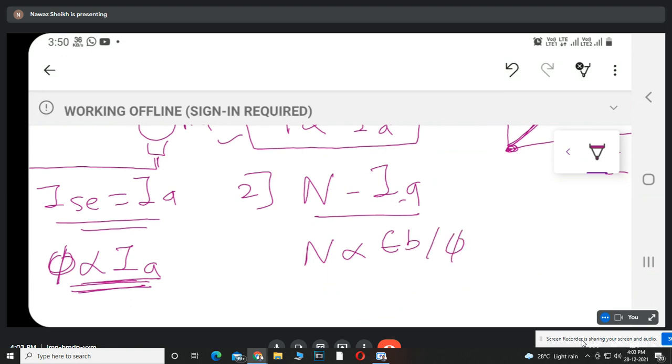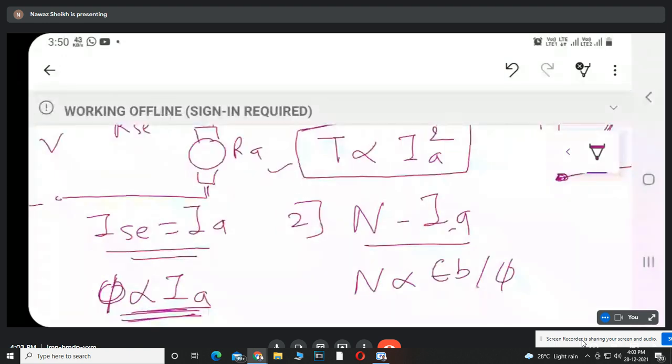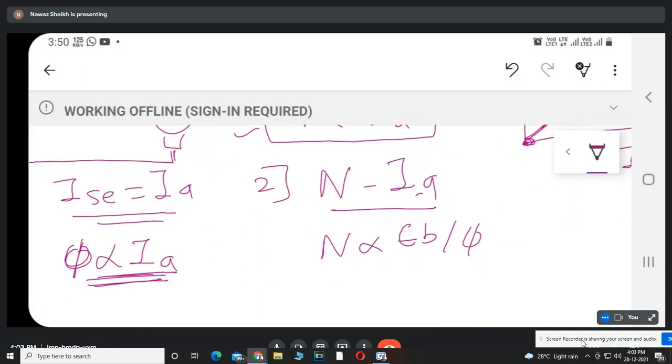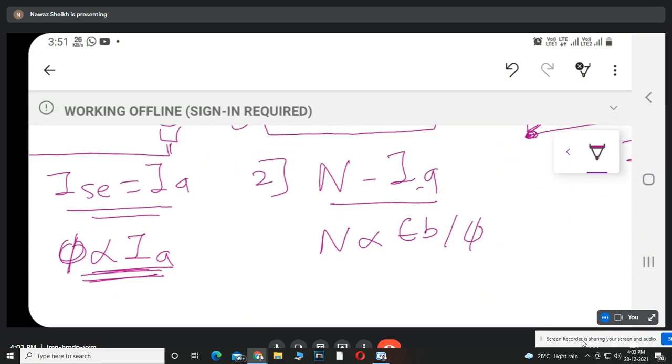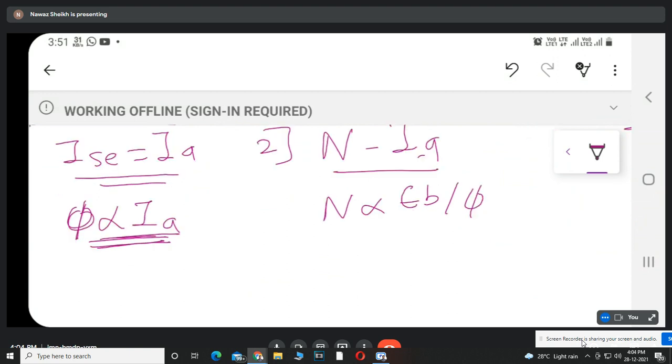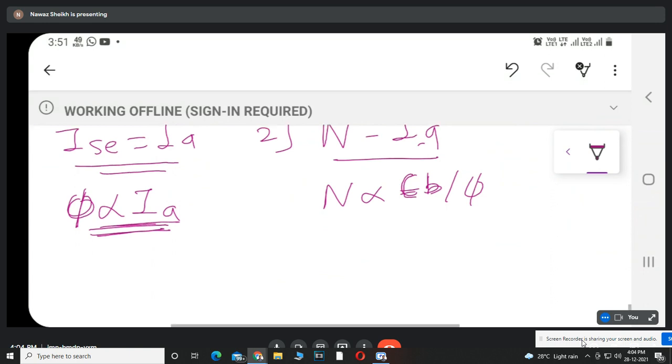Now, for the DC series motor, since the values of armature winding and field winding resistance are very small as compared to the shunt motor, the difference in supply voltage and back EMF is very small and can be neglected. So we can consider the back EMF constant for the DC series motor.